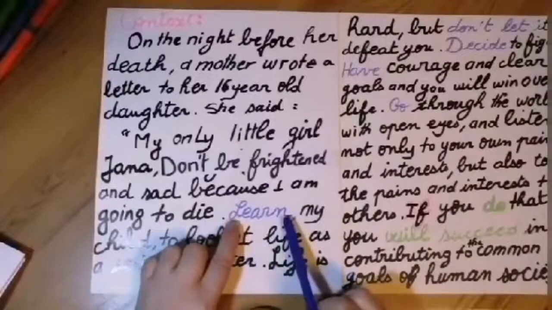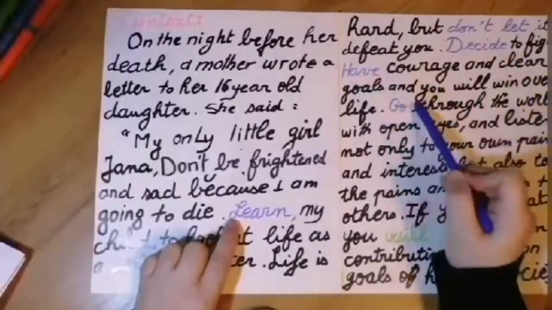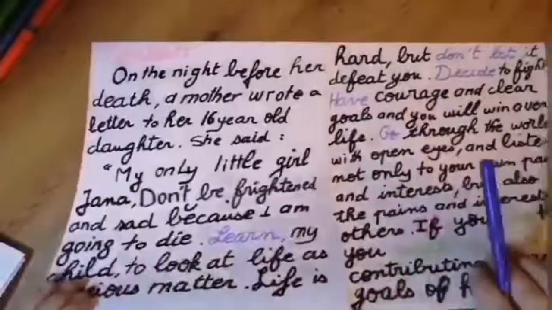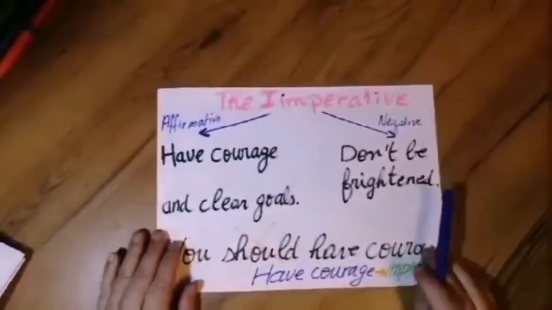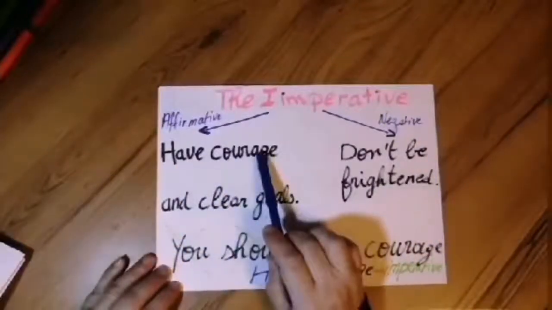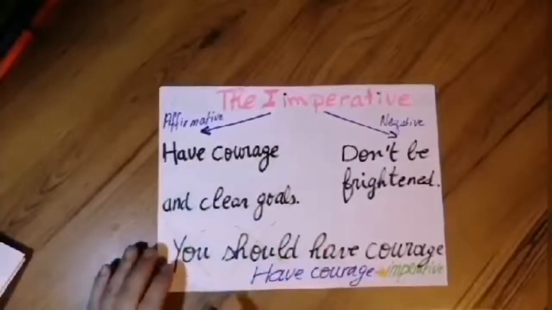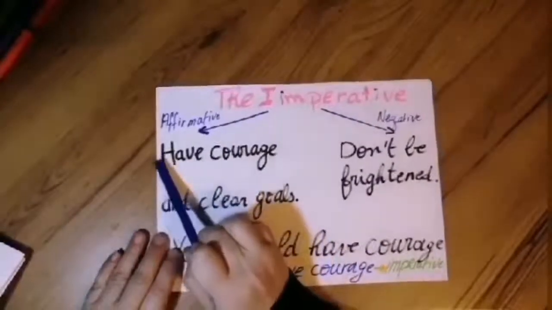Notice here, you have learn, decide, have, go. All these sentences are in the affirmative form. Have courage. Notice here that in the affirmative form, I have no subject.